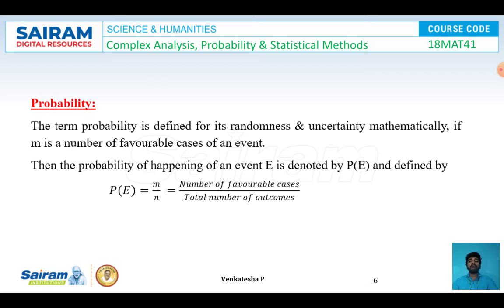Next concept is probability. The term probability is defined for its randomness and its uncertainty mathematically. If m is the number of favorable cases and n is the total number of outcomes, then the probability of happening of an event E is denoted by the notation P(E), and it is defined by P(E) is equal to m by n, where m is the number of favorable cases and n is the total number of outcomes.